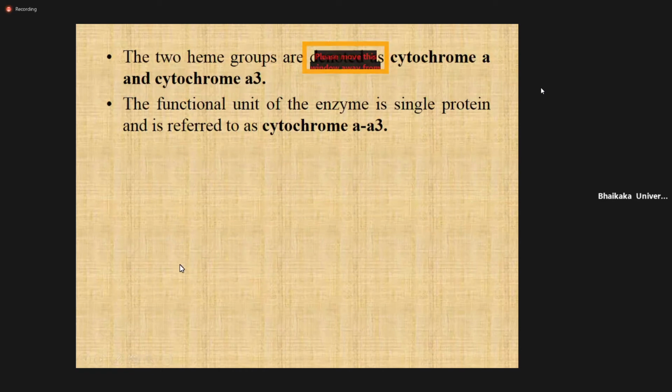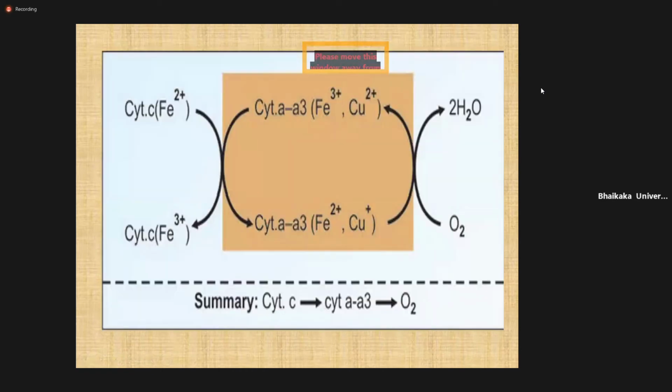So complex 4 is made up of cytochrome A3, which contains iron and copper. Now cytochrome C is in between complex 3 and complex 4. This is the connector between complex 3 and complex 4.